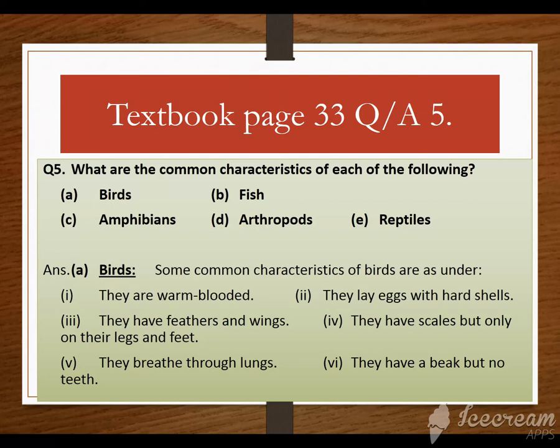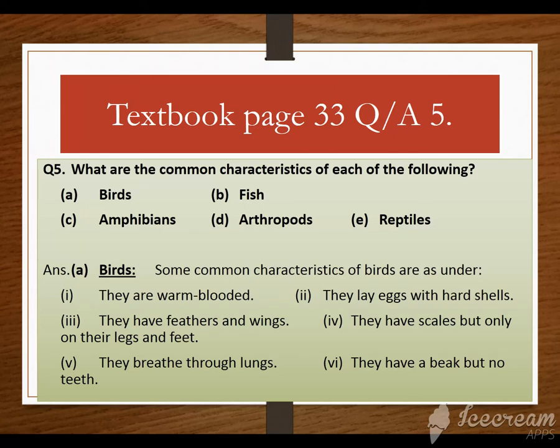Some common characteristics of birds are as under. They are warm-blooded. That means their body temperature remains constant and doesn't change with the environment. They lay eggs with hard shells, यानी कि जो birds के eggs होंगे उनकी shells जो covering होगी वो बहुत ही hard होगी. They have feathers and wings. They have scales but only on their legs and feet.